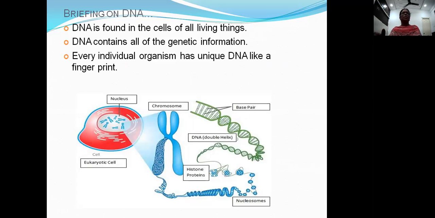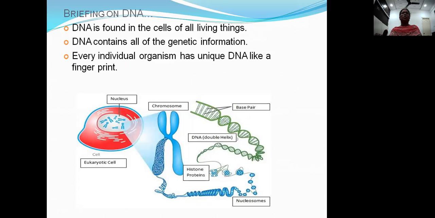In brief, DNA occurs in the nucleus of all living cells. This DNA is present both in prokaryotic and eukaryotic cells. The number may vary.